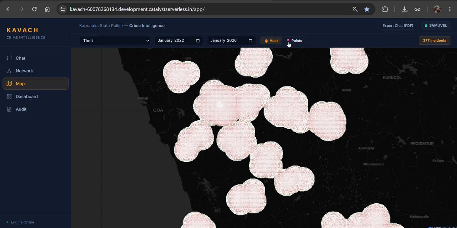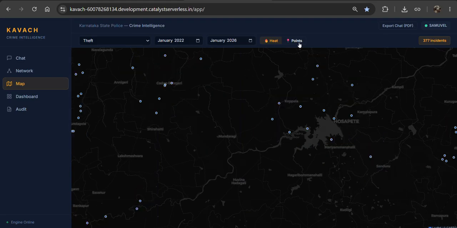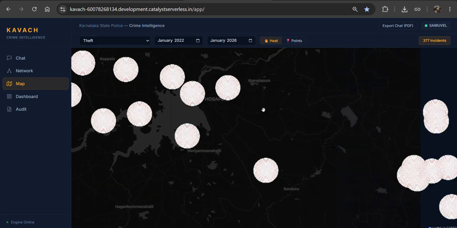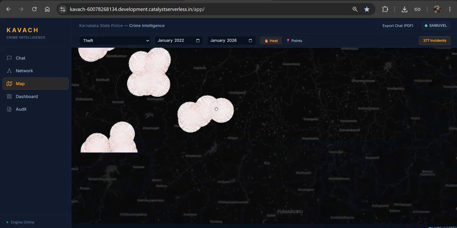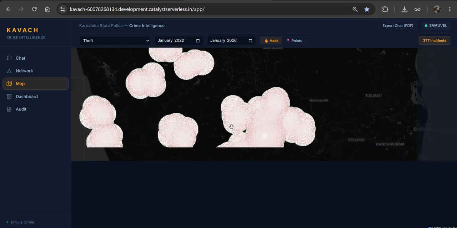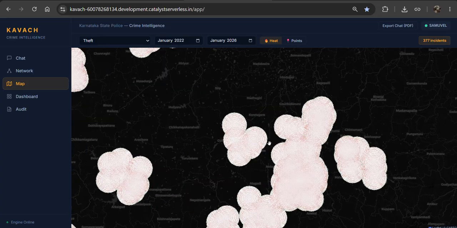If you want accuracy, you can switch to points, where we can easily see the details. For example, let's move to Bangalore.